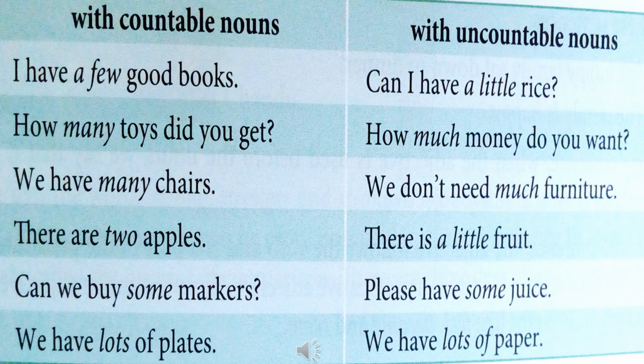Here are the examples. Countable nouns. I have a few good books. Here books are countable nouns. How many toys did you get? Here toys are countable nouns. We have many chairs. Here chairs are countable nouns. There are 2 apples. Apples are countable nouns.